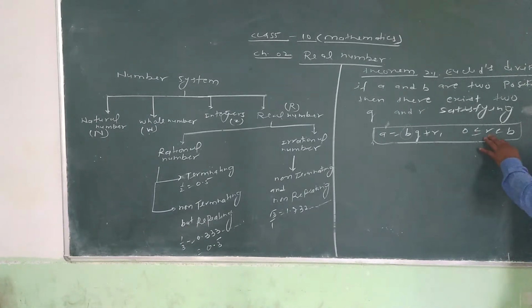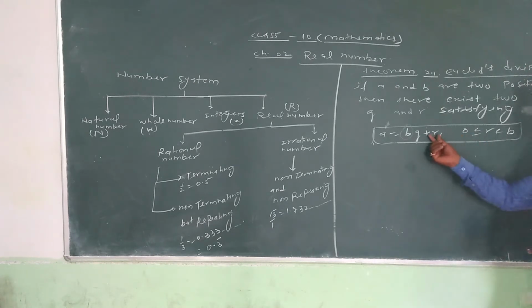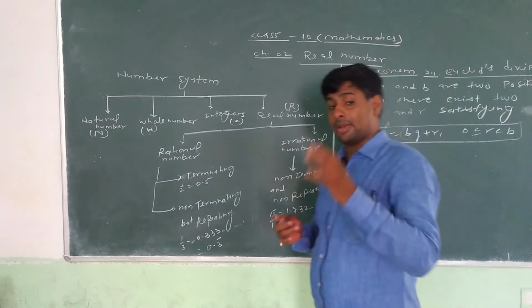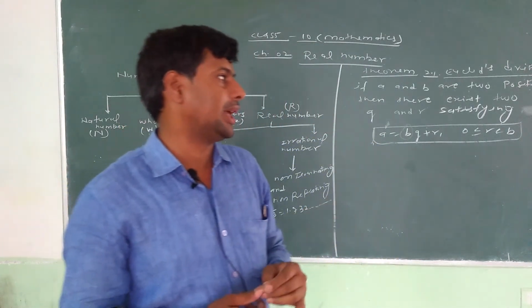What is the value of the remainder? The remainder can be 0, or more than 0 but less than b. If a is greater than b, then a divided by b gives quotient q and remainder r. If in any step the remainder comes out to be 0, it means the HCF of both a and b is b.